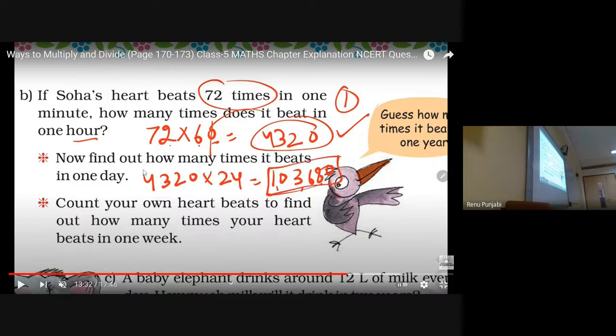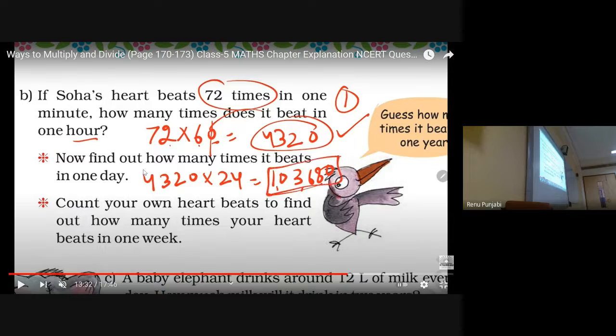That way also you can do, but the first step you have already done. Why don't you make your work easy? If you have already done the first step, that in 1 minute it is 72 times, so in 1 hour it is 4,320 times.